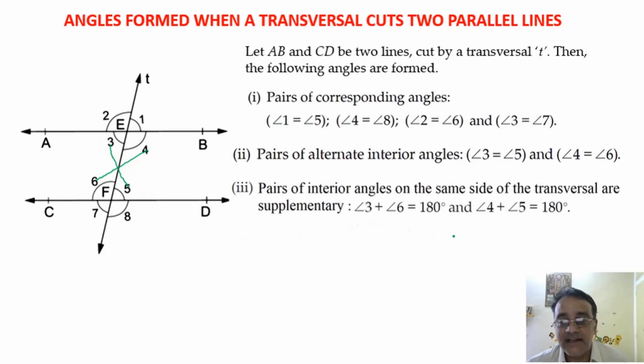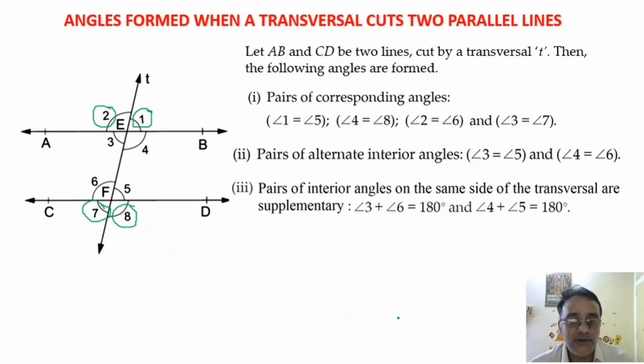And the pair of interior angles on the same side of the transversal are supplementary. This is the property. So angle 3 plus angle 6, the sum of these two angles is 180 degrees, and the sum of these two angles is 180 degrees. Now the fourth one also is there, the pair of alternate exterior angles. Fourth भी है, तो pair of exterior angles कौन कौन से होंगे? Angle 2 and angle 8 are alternate exterior angles, and angle 1 and angle 7. Okay. That is the fourth bit. वो मैं type नहीं किया हूँ.